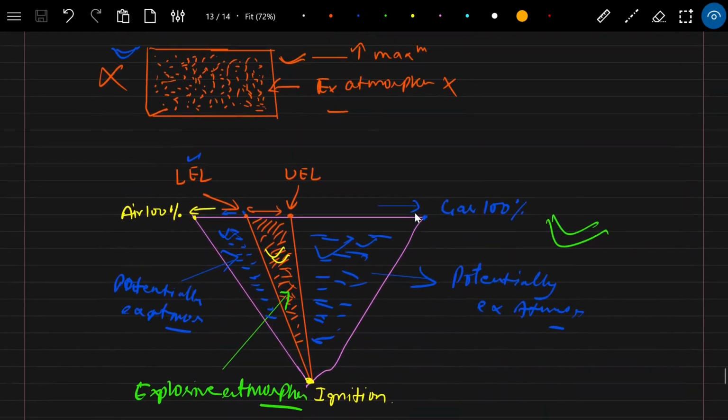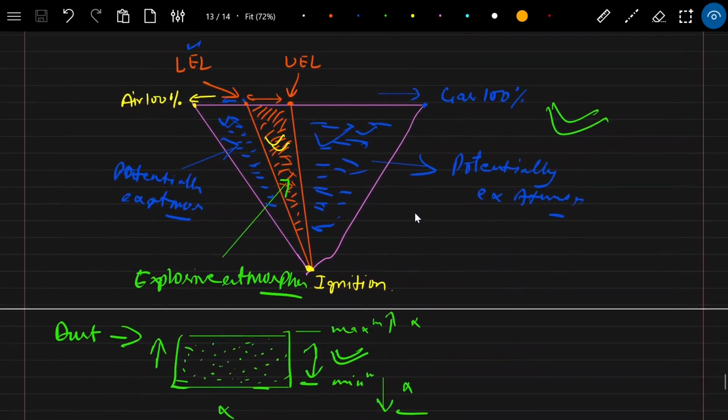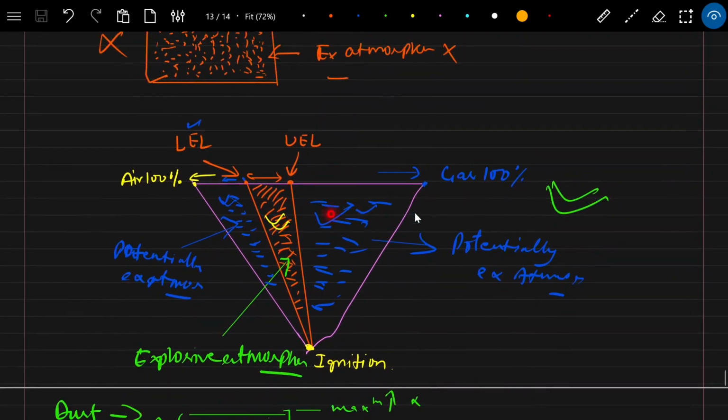Okay. Here you can see a triangle, a picture where we can understand the lower explosive limit and upper explosive limit in more detail. We have made a triangle here, and here you can see the air is 100%. If anything goes in this direction, air is increasing, and if anything goes in this direction, gas is increasing.